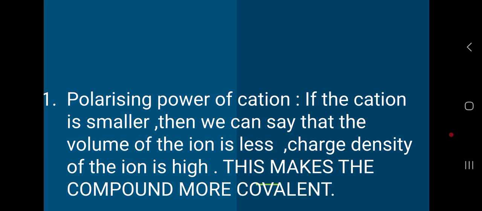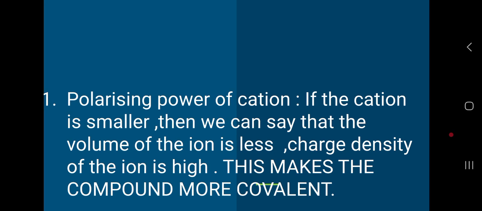The first one, polarizing power of cation. If the cation is smaller, then the volume of the ion is less, the charge density of the ion is high, and this makes the compound more covalent. We're already aware that when the cation is smaller, then their effective nuclear charge will be larger.